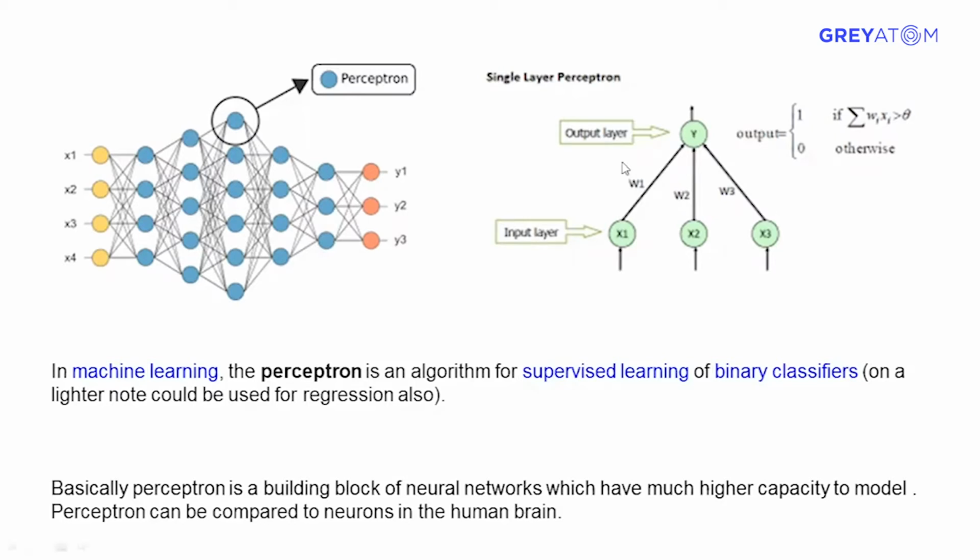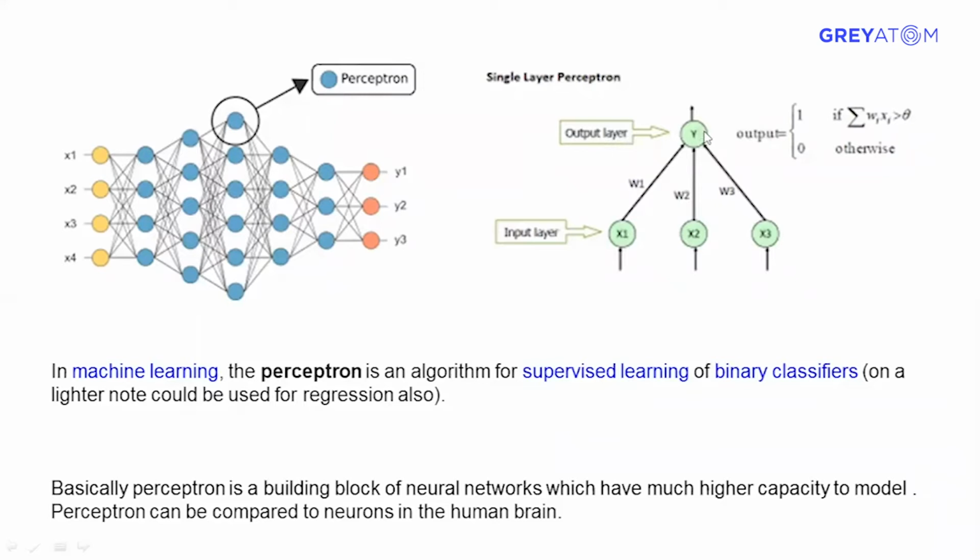Okay, so let's get into what a perceptron is basically. This left side is all called a neural network. Let's see what this one node is all about. This is basically a single layer perceptron. This is the input layer and this is the output layer.